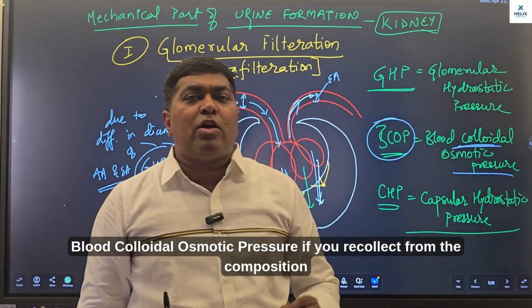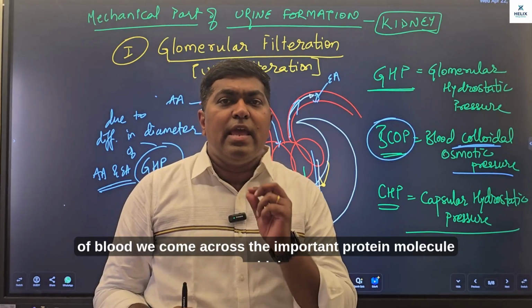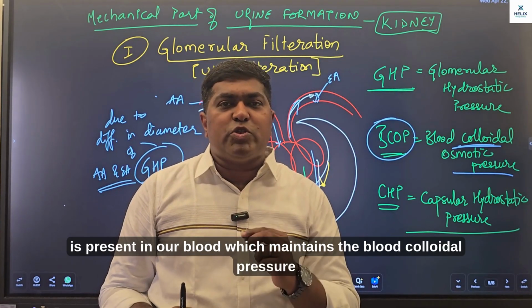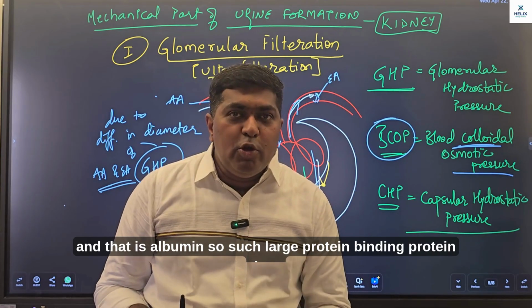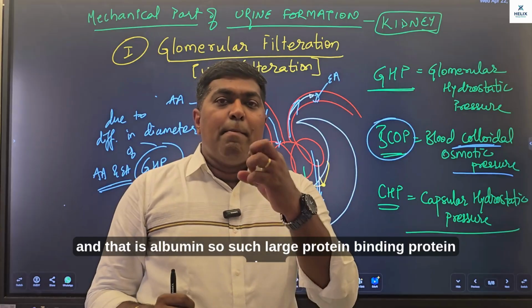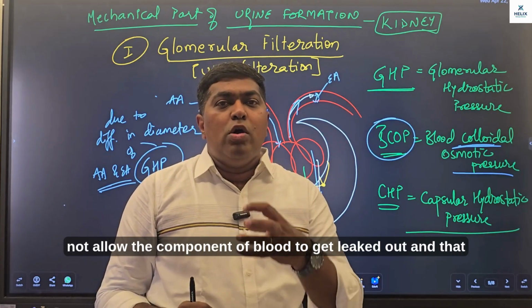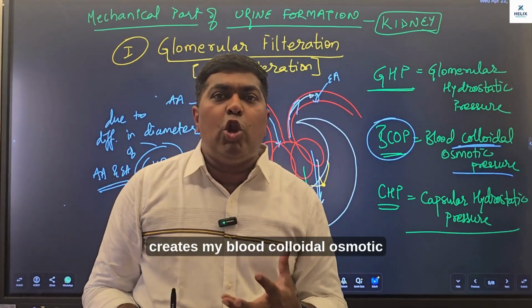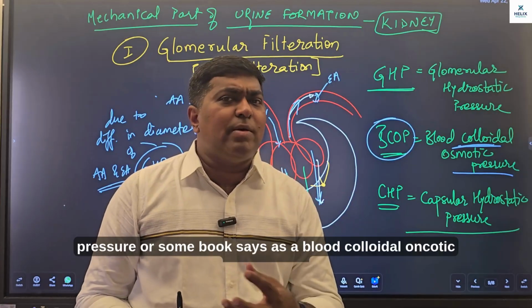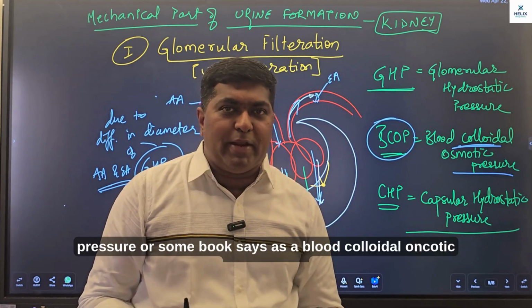If you recollect from the composition of blood, we come across the important protein molecule present in our blood, which maintains the blood colloidal pressure, and that is albumin. Such a large binding protein does not allow the components of blood to leak out, and that creates my blood colloidal osmotic pressure, or some books say blood colloidal oncotic pressure.